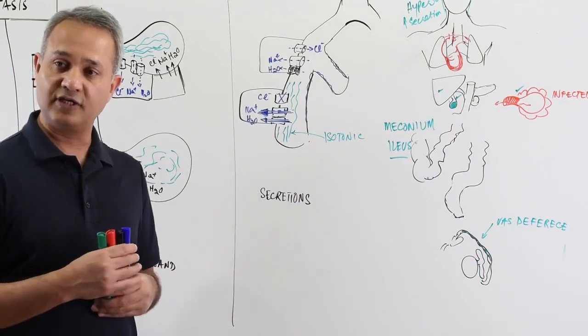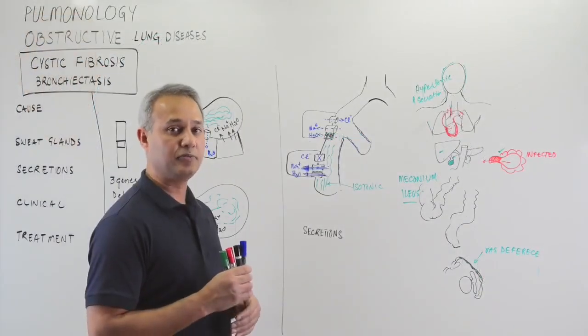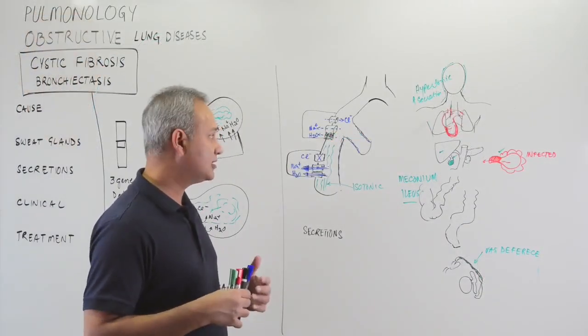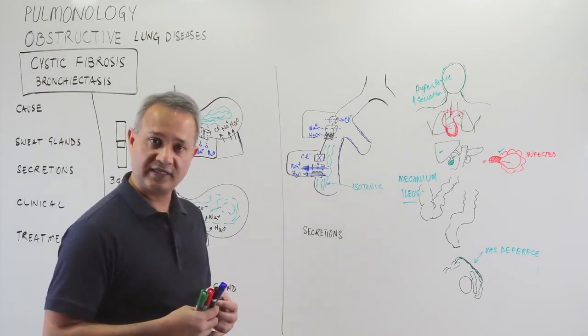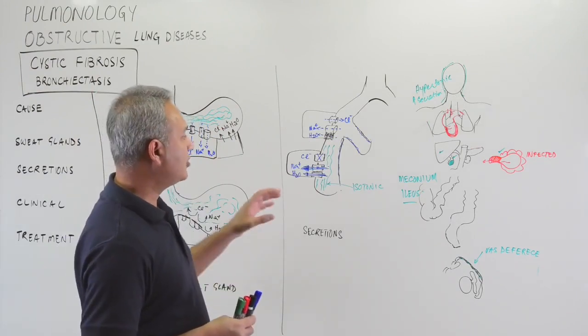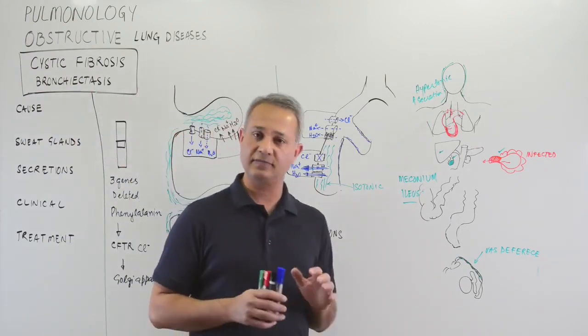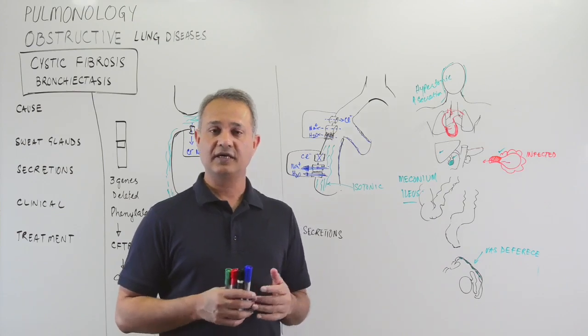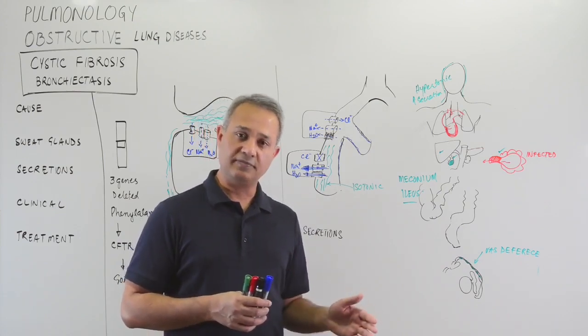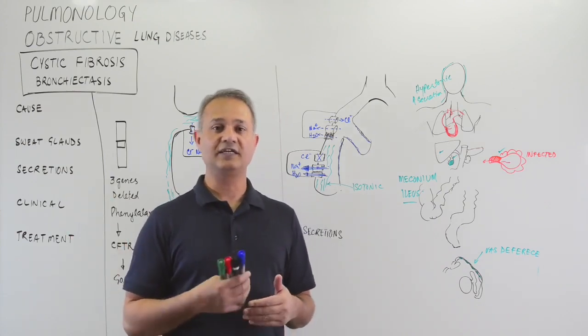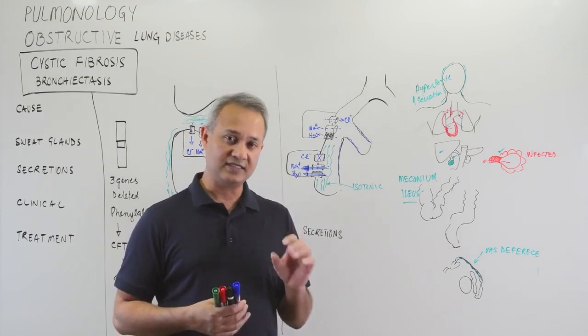How do we screen for this? All newborns should be screened for immunoreactive trypsin. That is one. Number two, the sweat test should be done. Normally, the chloride ion concentration is about 60 millimole per liter in the sweat. However, in patients with cystic fibrosis, it is 80 millimole per liter. So that is the screening.